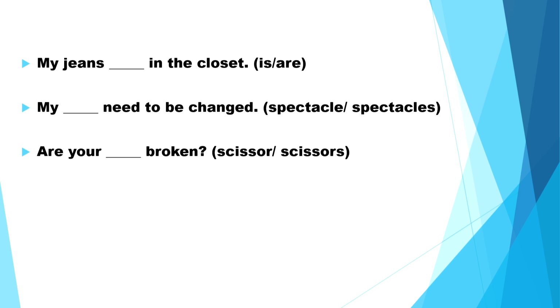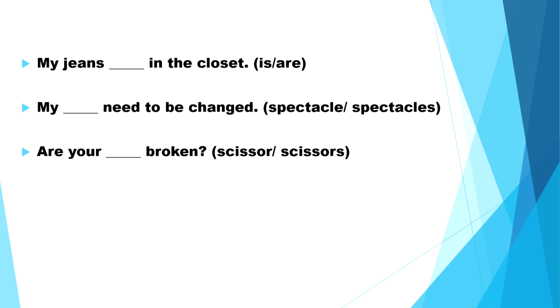So, here are a few questions given. Again, try solving. So, now let us discuss.